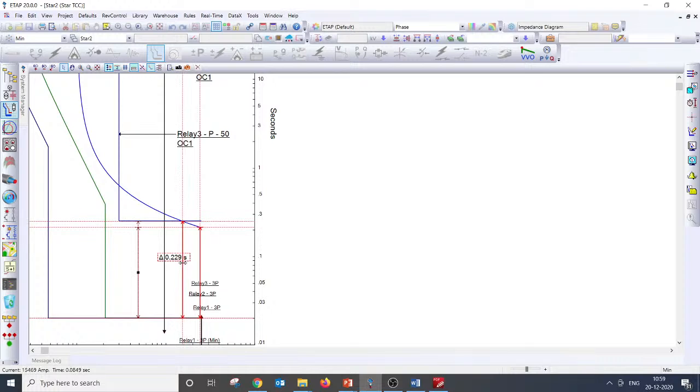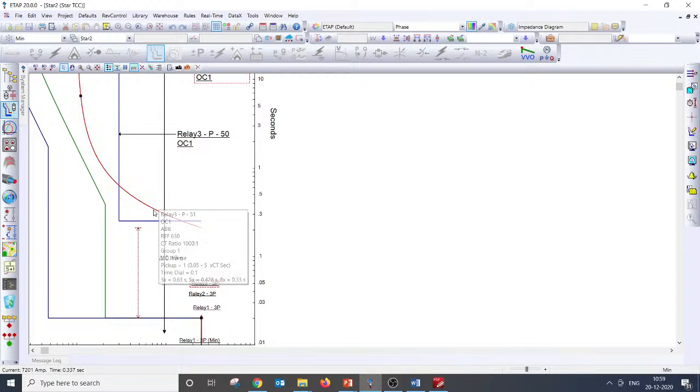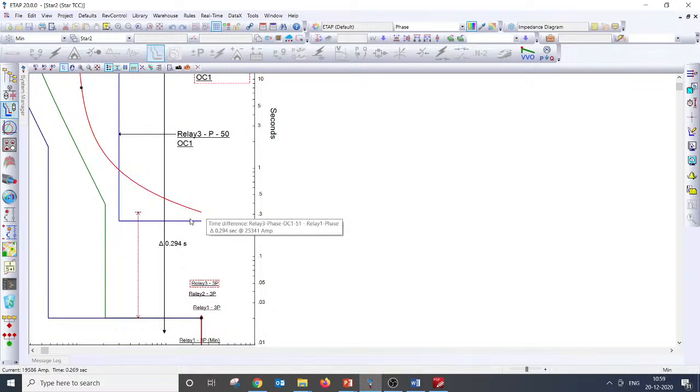So here the discrimination is there, but this is coming down. What I mean to say is, you need to coordinate for the maximum fault current, that is 37 kiloamps or whatever the fault current, not really for this 11 kiloamps. So that means you need to increase the time dial setting to ensure that the coordination is there, even for the maximum fault current. So that's the answer.